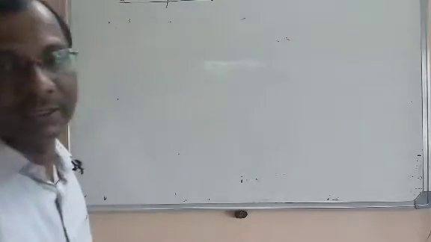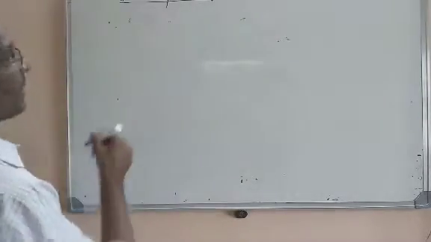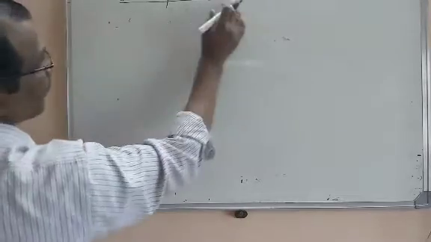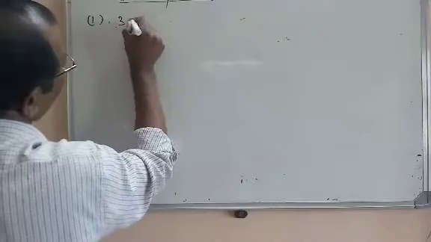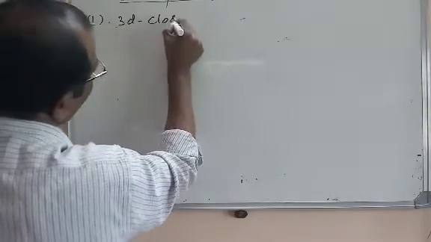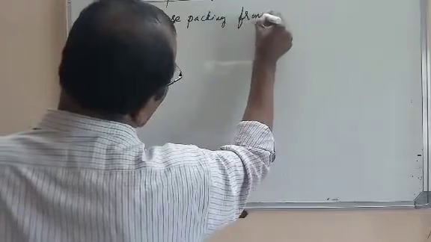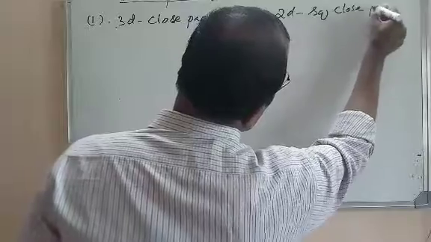Let us see now how the three-dimensional structure is generated from this two-dimensional square packing. This is the first one. Three-dimensional close packing from two-dimensional square close packing.